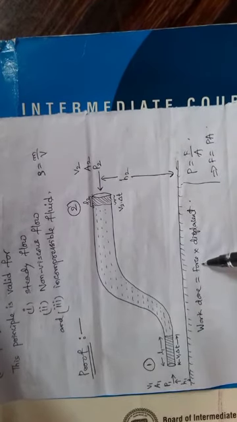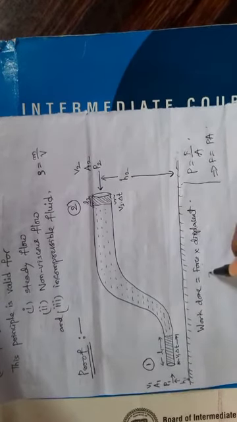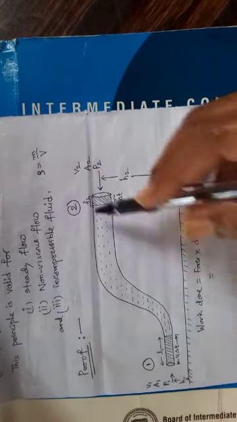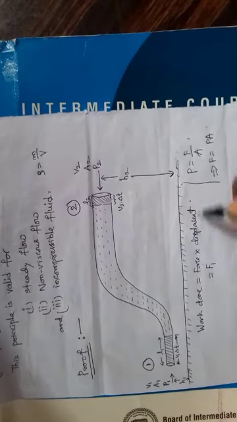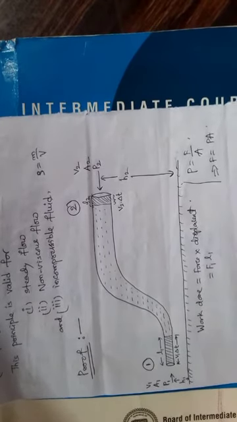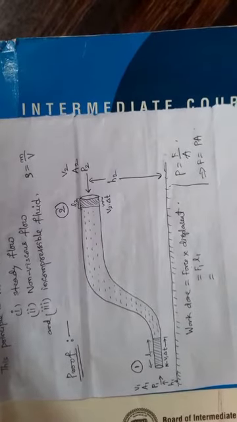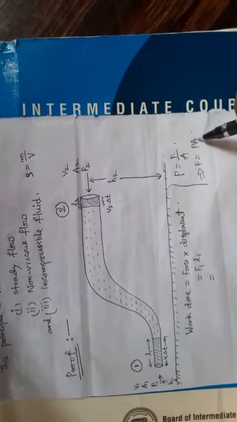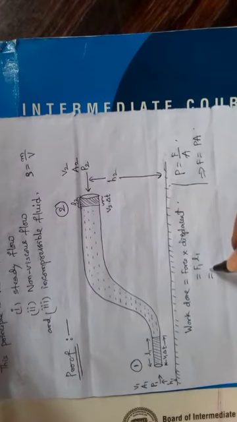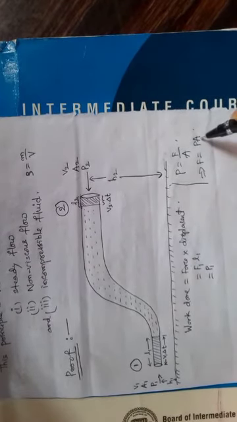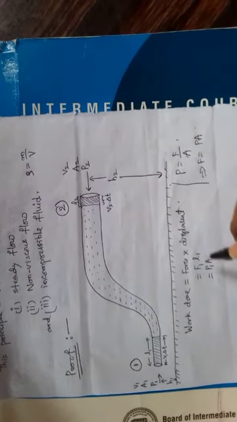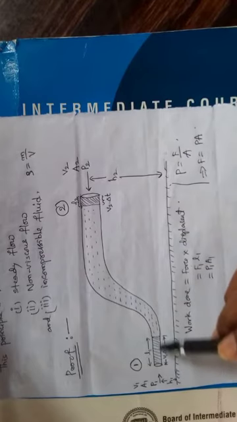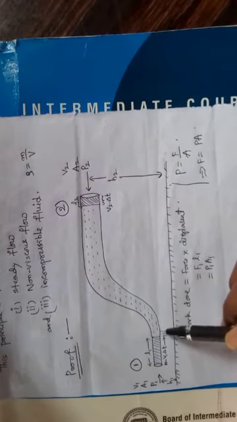See here, this is point 1, this is point 2. So here we will be using all suffix 1s. Force F1, displacement L1. Now, force is equal to pressure into cross-sectional area. Here pressure is P1 and cross-sectional area is A1, and displacement is nothing but distance, which is speed into time.